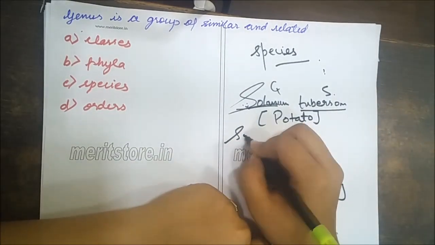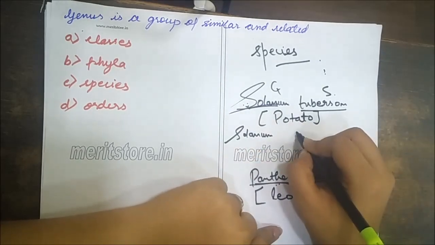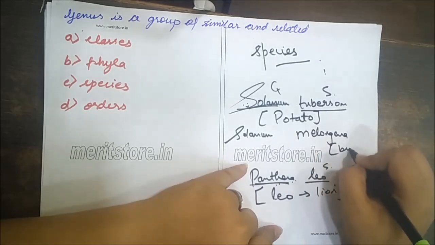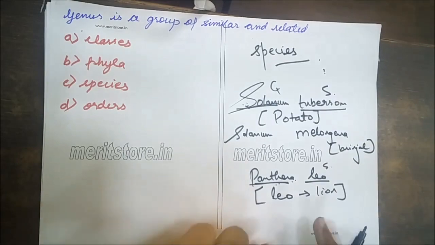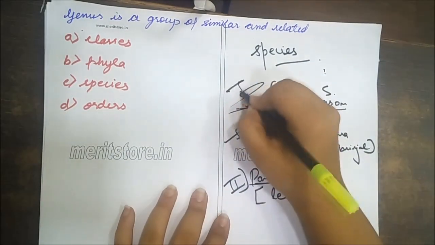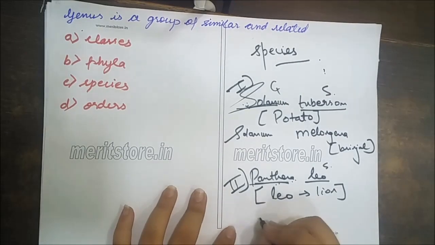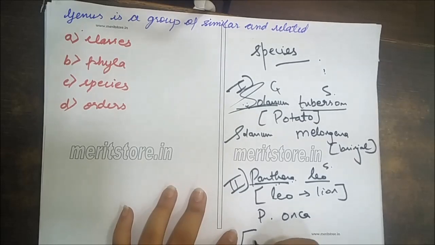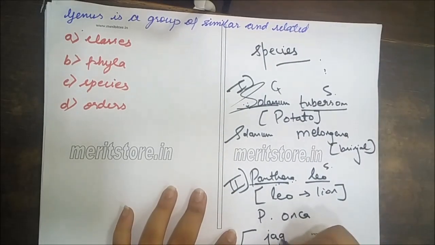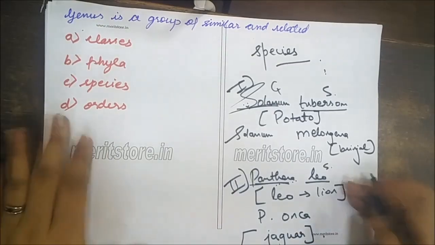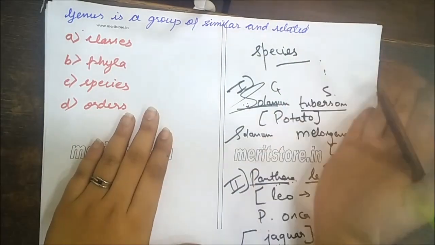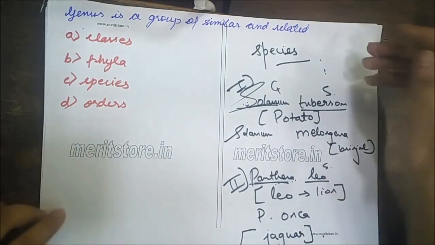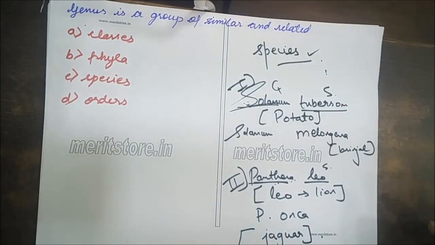And Panthera leo, Panthera onca. Now, what is onca? This is a very rare species. Onca is jaguar. So these are the examples for species. Genus is a group of similar and related species. Now, the answer is species.